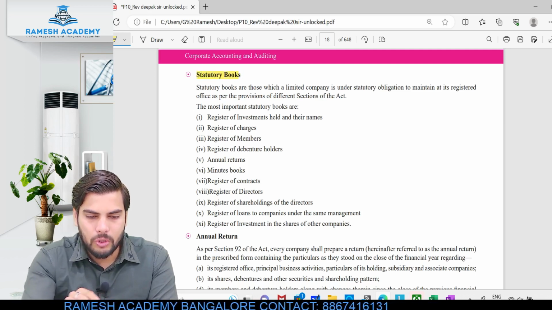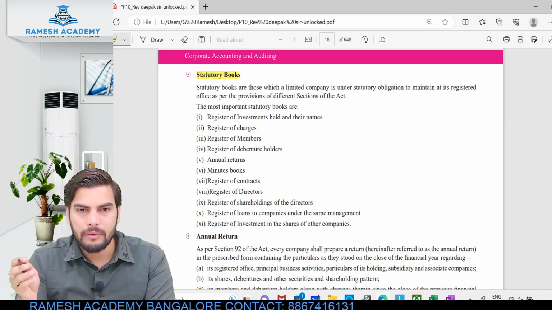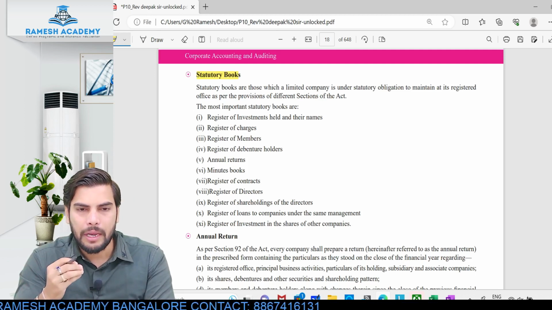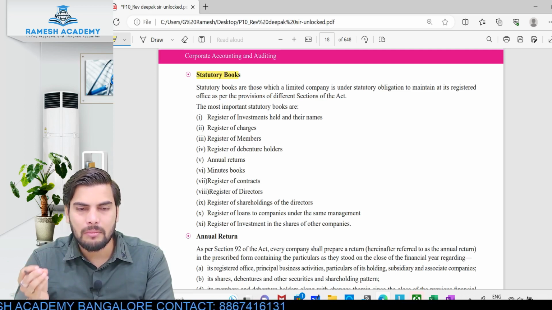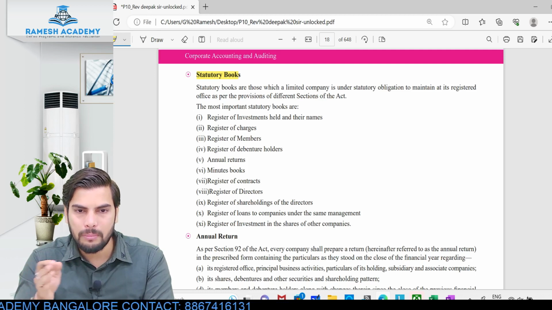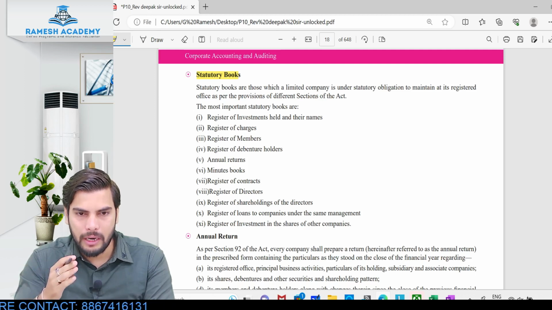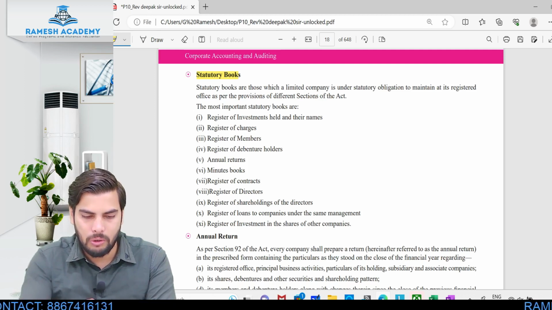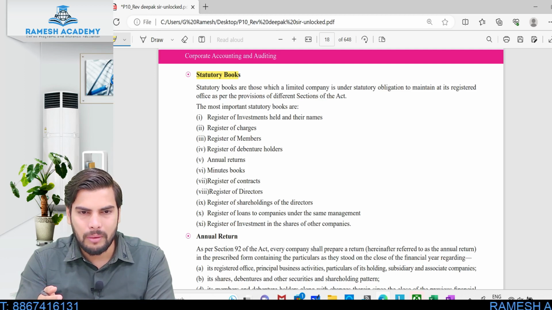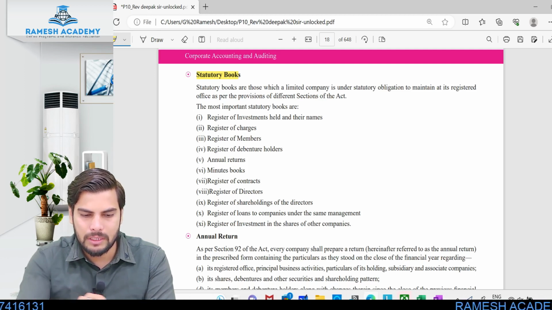Statutory books, what are the books which I need to maintain, or which have to be maintained? Whenever they say statutory books, these are nothing but the books which are mentioned by the law. Statute is nothing but law or an act. The law itself is asking us to maintain all these registers. Look at this particular list. You need not remember this list anyway. I've just given you the list.